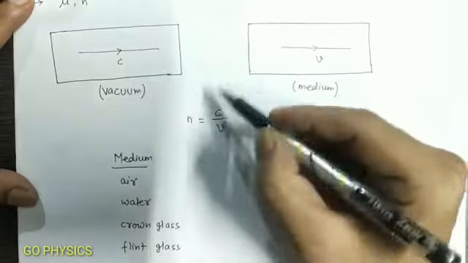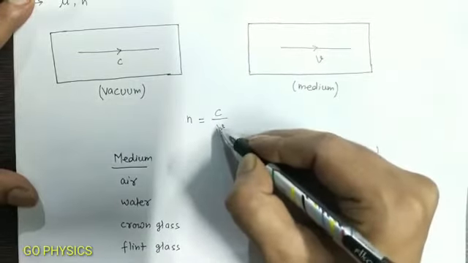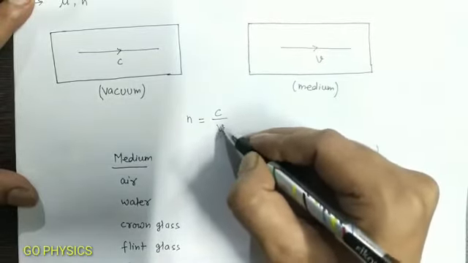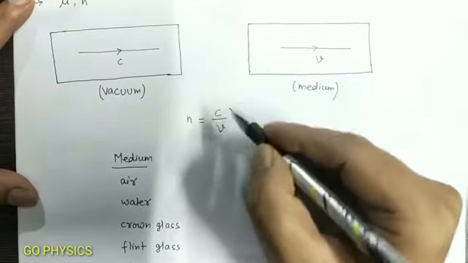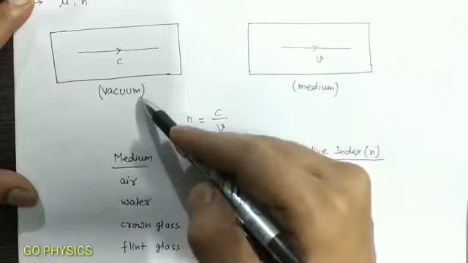What is the refractive index of vacuum? For vacuum, v will be replaced by c. So c cancels out, which is equal to 1. So the refractive index of vacuum is equal to 1.